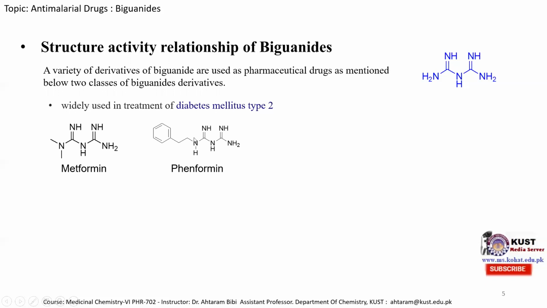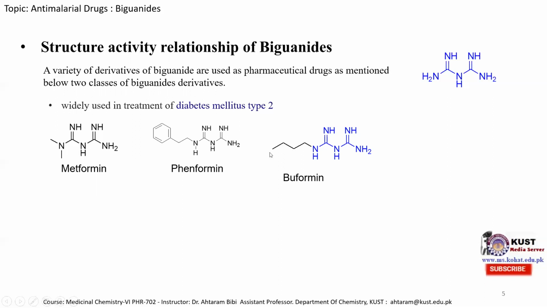If we replace one of the hydrogens with an ethyl benzene, then we also obtain an anti-diabetic drug. The third example is that if one of the hydrogens of the primary amine of biguanide is replaced with a butyl group, then we obtain another molecule, buformin, which is also an anti-diabetic.